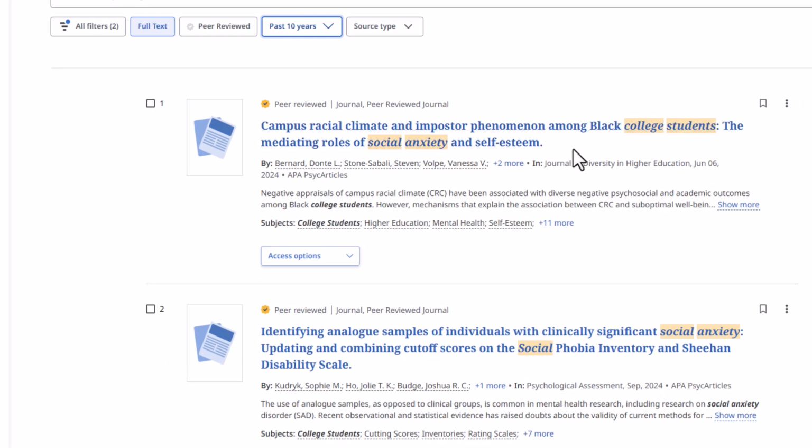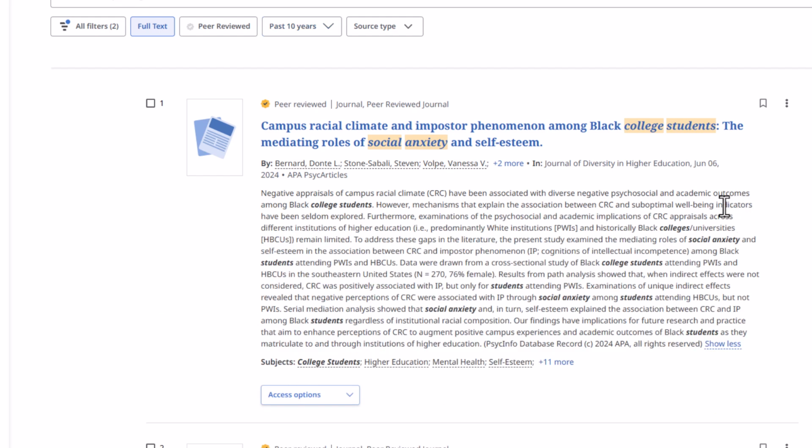Take a look at number 1. Campus Racial Climate and Imposter Phenomenon Among Black College Students, the Mediating Roles of Social Anxiety and Self-Esteem. This article was published in the Journal of Diversity in Higher Education in June 2024. When you select Show More, you'll see the abstract, which is a brief summary of the article. The abstract will help you determine if this article is relevant to your research.